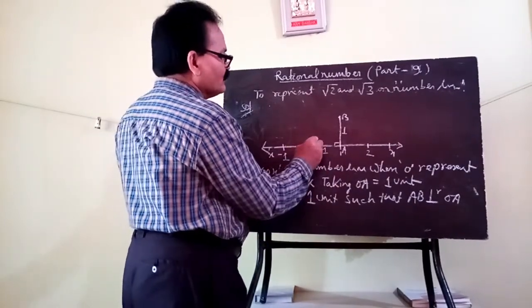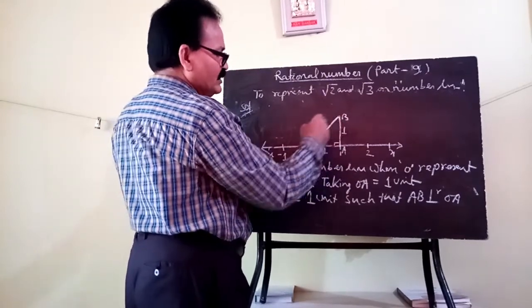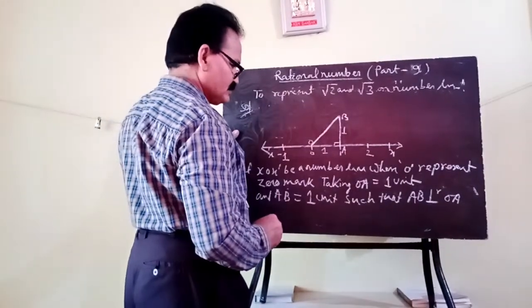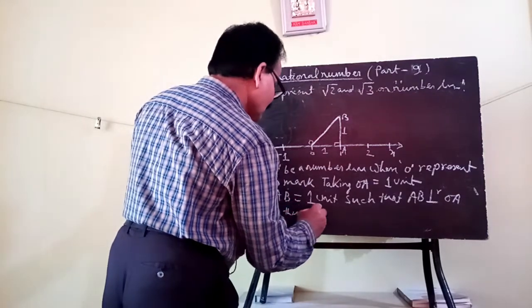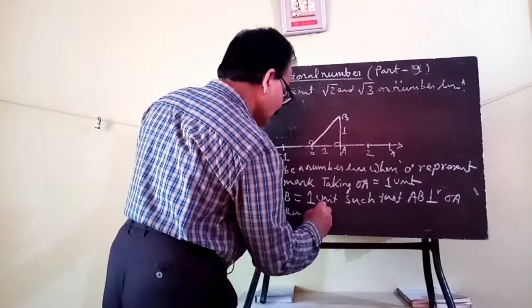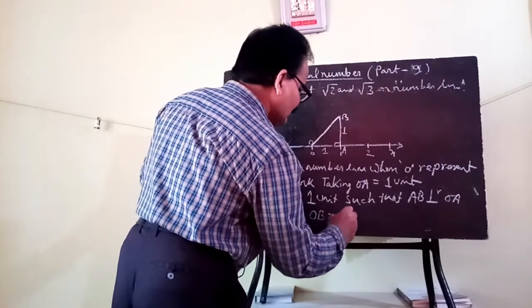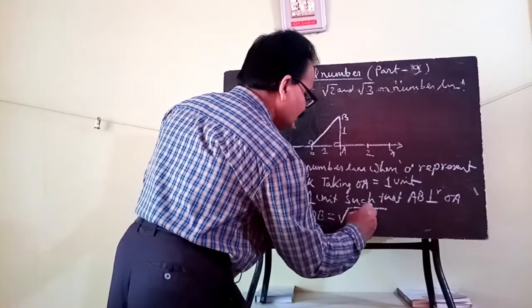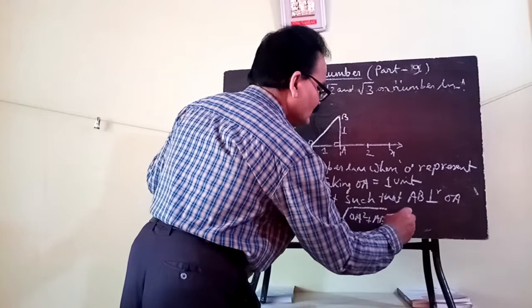You join OB. Then OAB is a right angle triangle where OB is the hypotenuse. By applying the Pythagoras theorem, OB squared is OA squared plus AB squared.